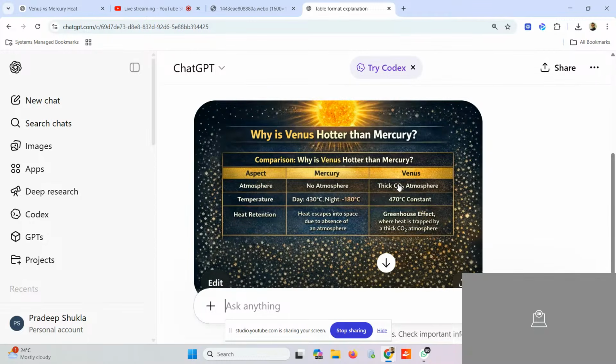Why is Venus hotter than Mercury? There is no atmosphere on Mercury, but Venus has a thick carbon dioxide atmosphere. Temperature on Mercury varies from how much to how much? 430 to minus 180. In the case of Venus, it is a constant 470 degrees. Because of the greenhouse effect, the heat gets trapped.